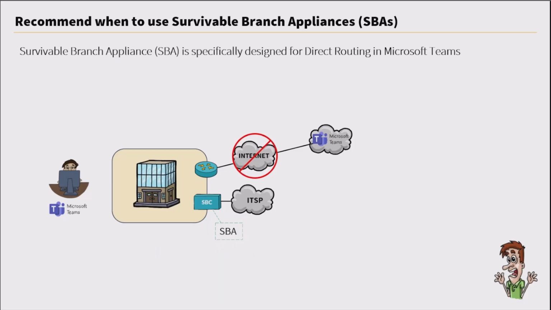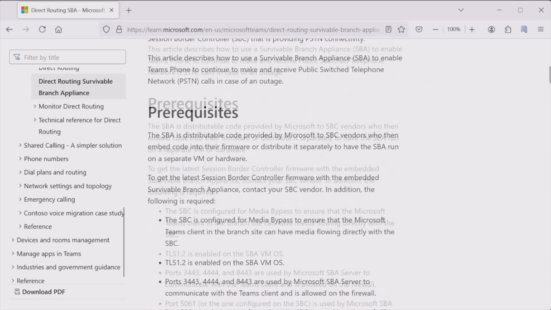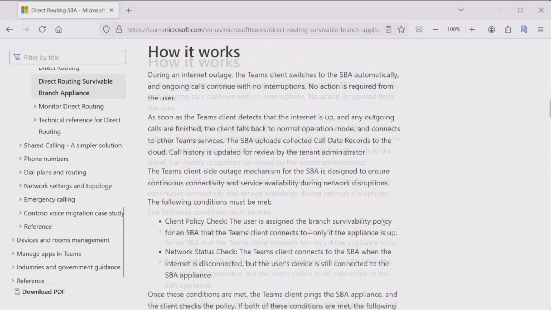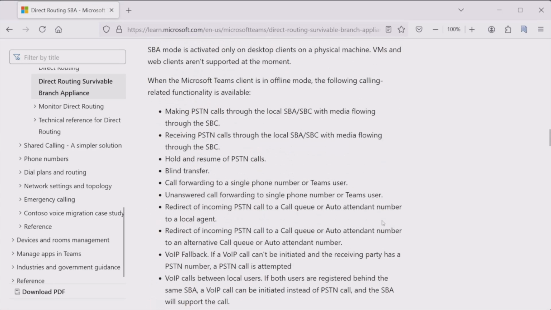So let's go out to a document here. If I scroll down a bit, we'll look at some of the features that are available to us. Right here, when the Microsoft Teams client is in offline mode, the following features are available. We can make PSTN calls through the SBA and SBC. We can definitely receive PSTN calls. We can do hold and resume. We can do a blind transfer.